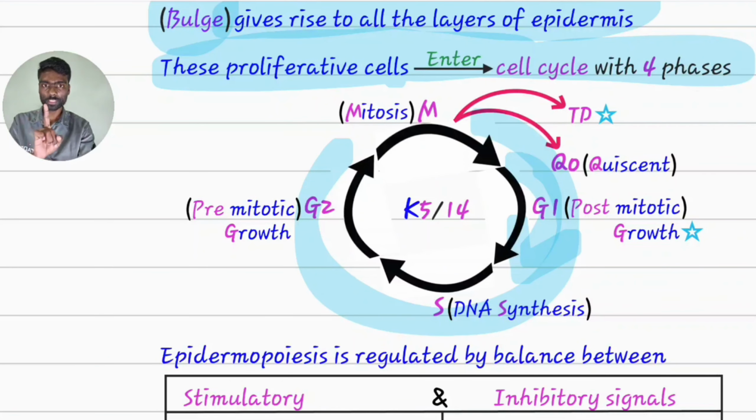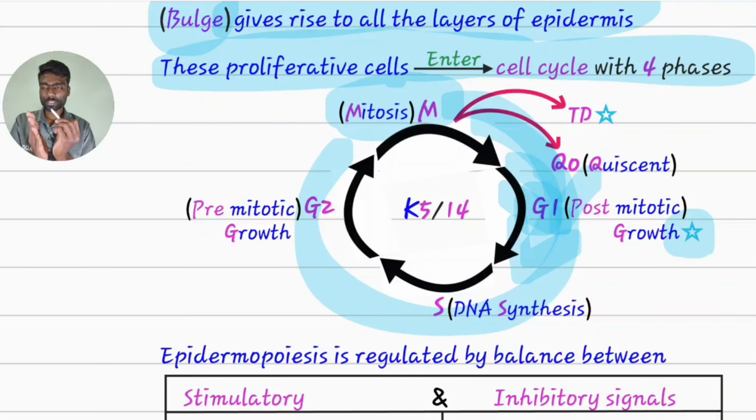Simple. One is the mitosis phase, where there is division of nucleus, division of cytoplasm, and a parent cell will divide into 2 daughter cells. After mitosis, G1 phase. Because it is coming after mitosis, it is called post-mitotic. G means growth phase. Post-mitotic growth phase. I have star marked here because maximum growth of the cell occurs in this phase, where proteins will be synthesized, RNA will be synthesized.